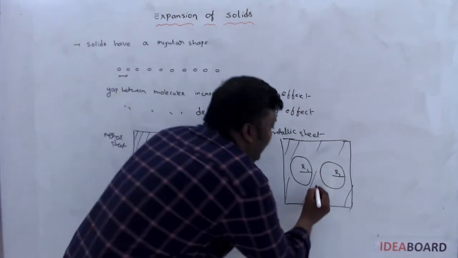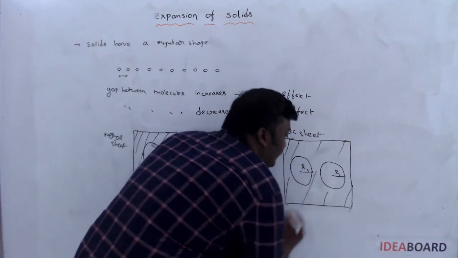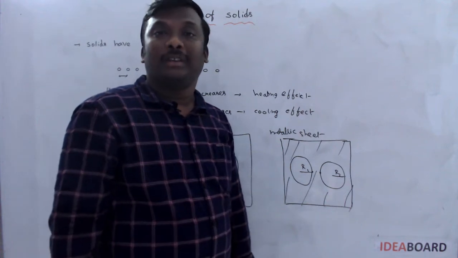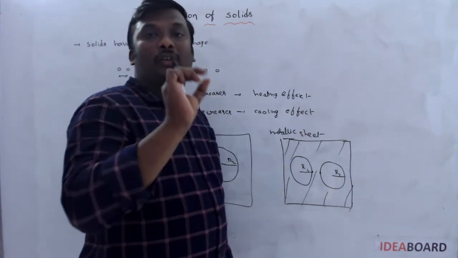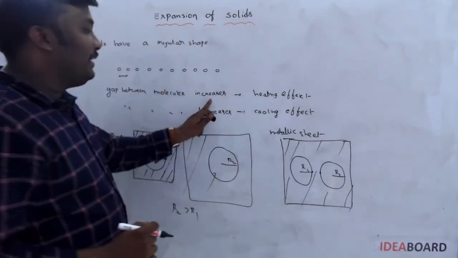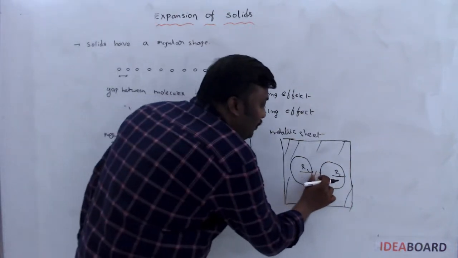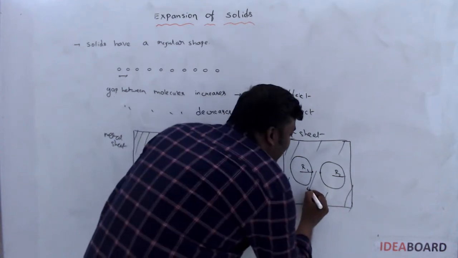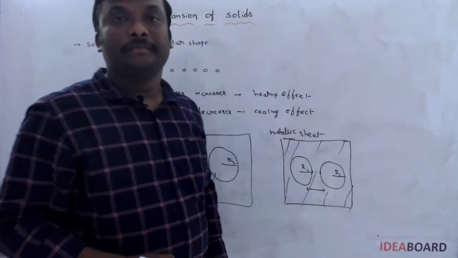Why? Let us take one molecule here, another molecule here. On heating, the gap between the two molecules must increase. So if the gap increases, automatically the distance also increases.